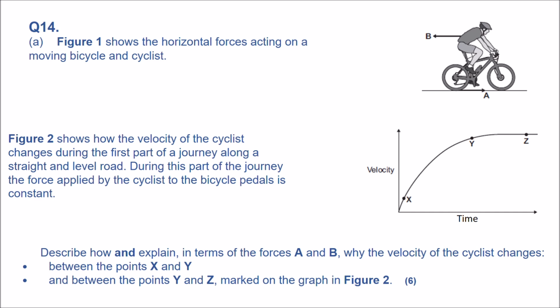Question 14. We have a velocity-time graph. We have a diagram, someone riding a bicycle, with two forces acting on them. The question here is: describe and explain, in terms of the forces A and B, why the velocity of the cyclist changes between X and Y. You can see it's a curve, and it's changing. And then between the points Y and Z marked on the graph. So we need to interpret these two parts of the graph, X to Y, and then Y to Z. You can see Y to Z has gone flat towards the end. So we need to explain that.